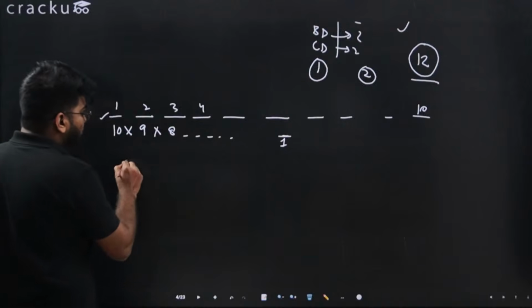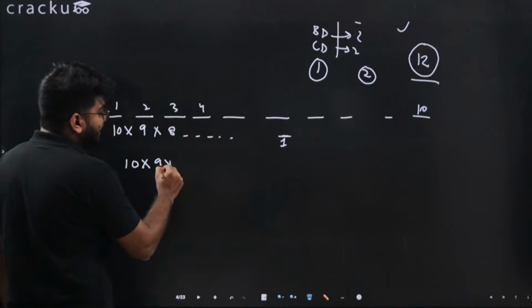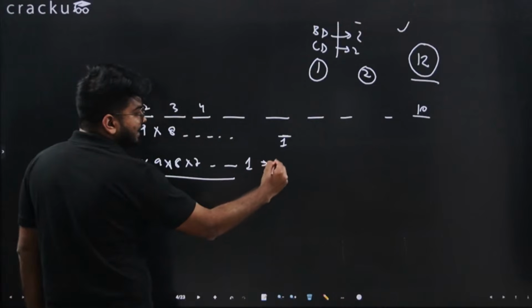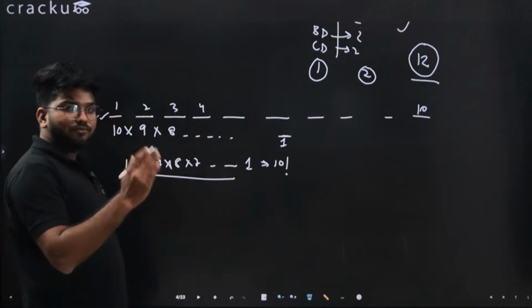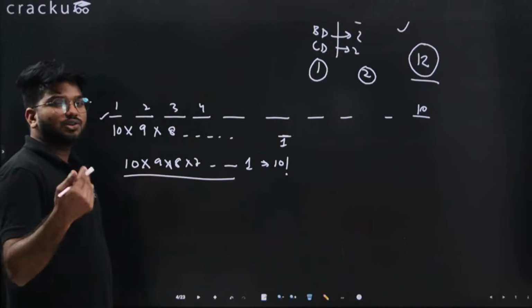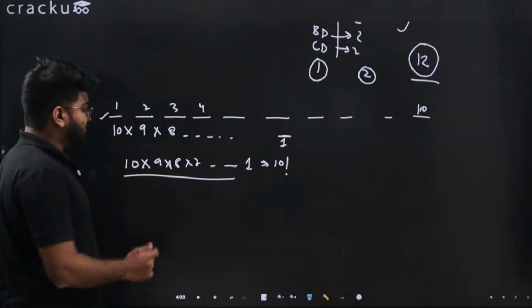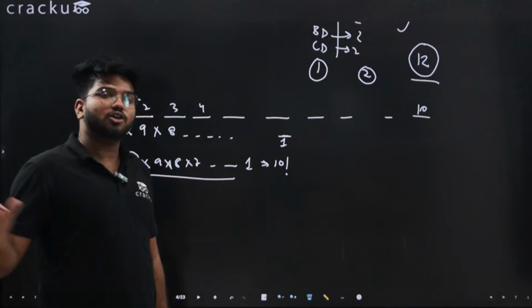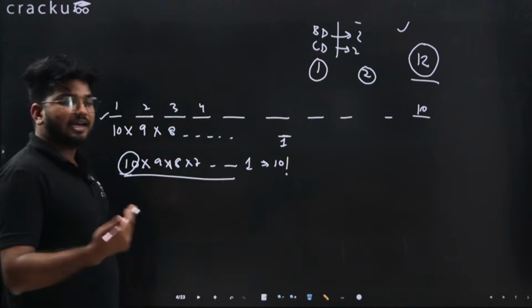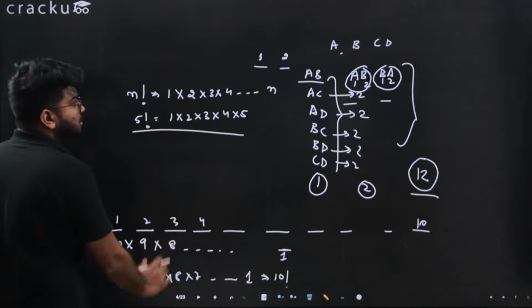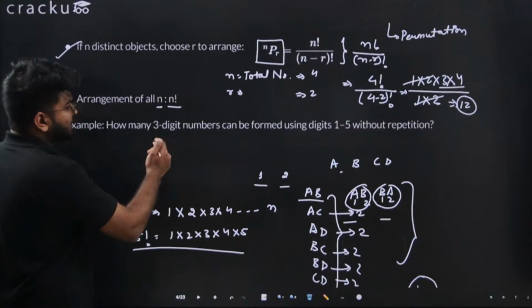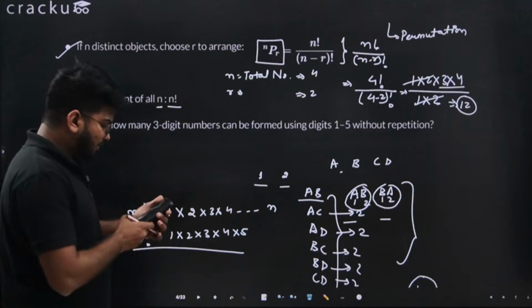So in this way, if you notice, this is nothing but 10 into 9 into 8 into 7 till 1. And this is nothing but 10 factorial. Multiplying from 1 till that particular number is equal to that particular number's factorial. So this is how, if you have n things and you want to arrange all of them, you can do that in n factorial ways. So this is permutations. We have this example. You can do this on your own. Let me know if you have any doubt.